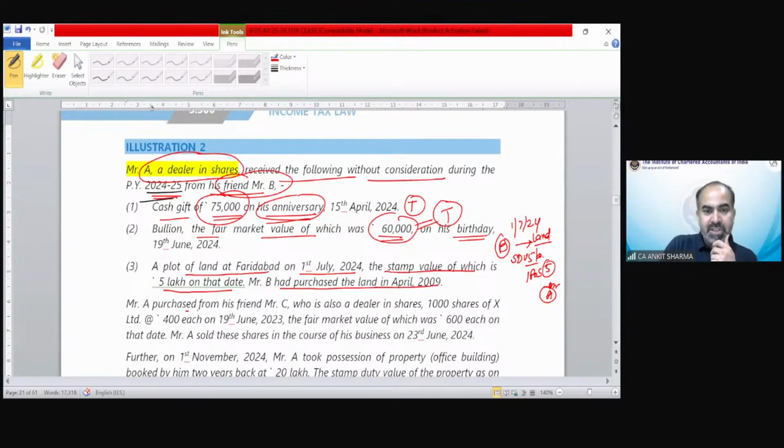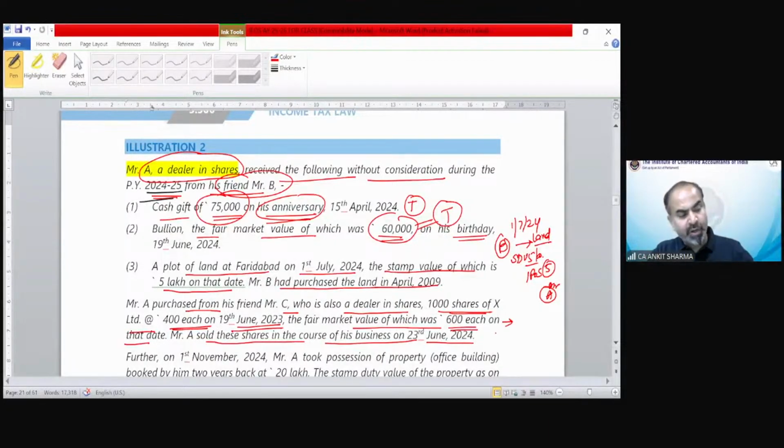Now, Mr. A purchased from his friend Mr. C, who is also a dealer in shares, 100 shares of X Limited at the rate of 400 each on 19 June 2023. The fair market value is 600 each on that date. Mr. A sold these shares in the course of his business on 23rd July 24. So shares also are included in those assets, and those will be considered as a gift.